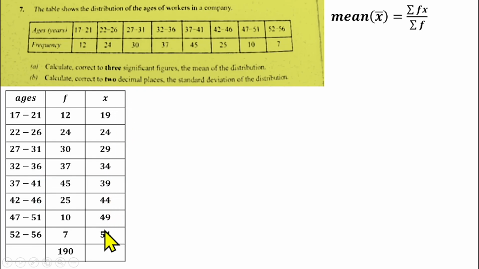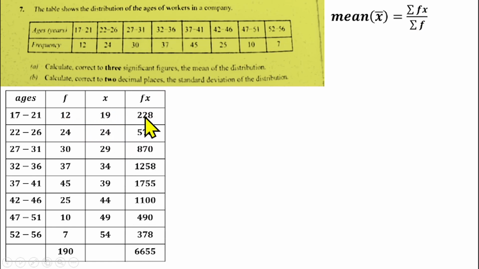Now that we know the value of x, we need to find fx. That is, frequency multiplied by x. So we need to compute f times x. That will be 12 times 19, which gives us 228. 24 times 24 gives us 576. 30 times 29 gives us 870. 36 times 34 gives us 1224, and so on like that.